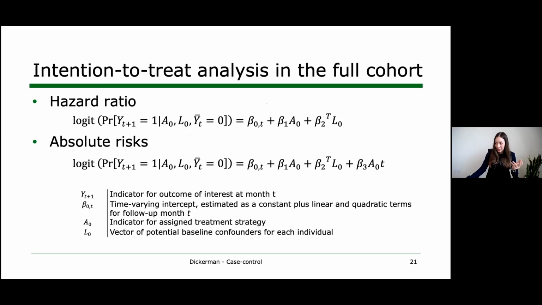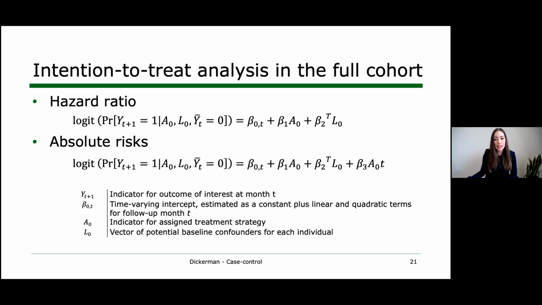And so because this is a methods seminar, let's take a look at some models. These are the models that we'd actually fit in a cohort analysis, starting with the ITT analysis. To estimate hazard ratios here, we could fit a pooled logistic regression model that looks like this.